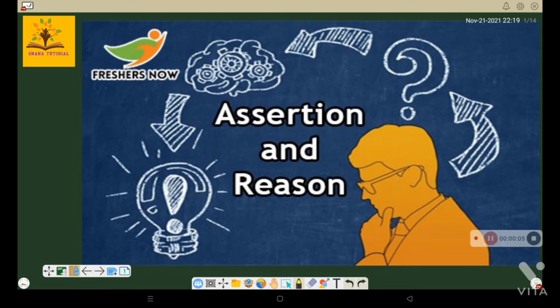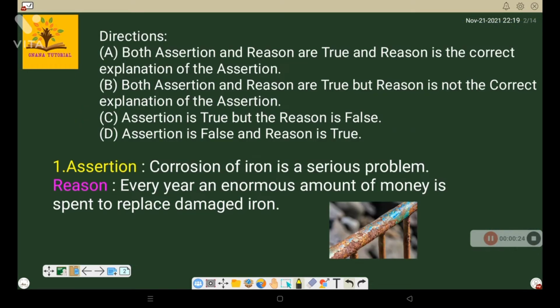In this video, we are going to learn how to answer the assertion and reason type of questions. There are two questions coming from the chemistry topic in Term 1 CBSE exams. We will see what type of questions there are. Before going to the questions, we should understand what the directions are.